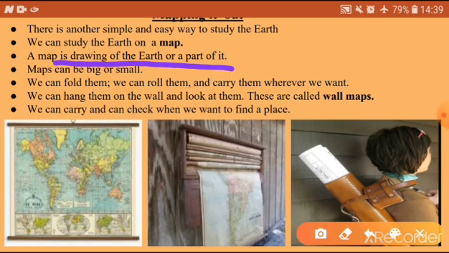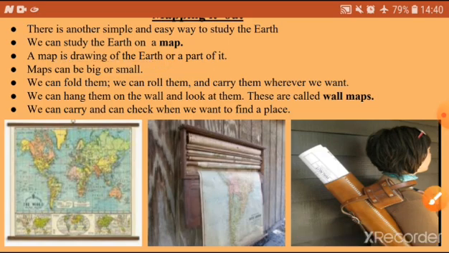So a simple piece of paper can be used to make a map. Whereas to make a globe, we must need a rounded ball with a bulb in the middle and flattened on both the ends. And maps can be big or small.